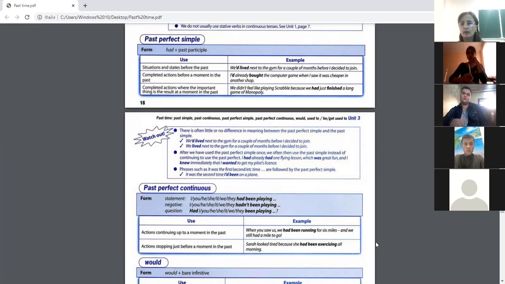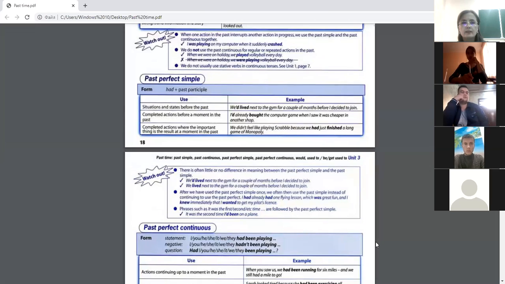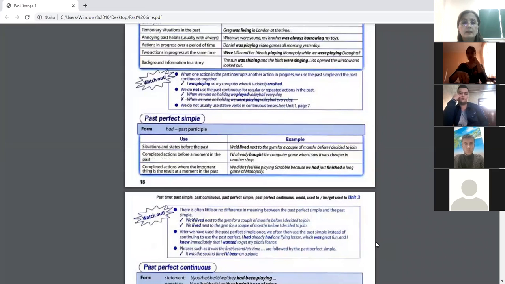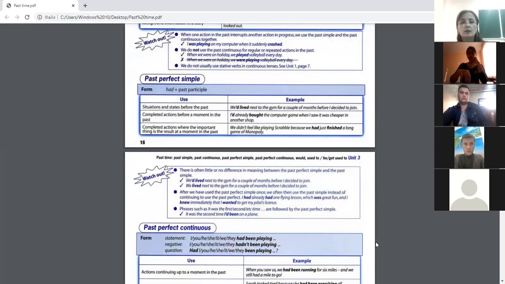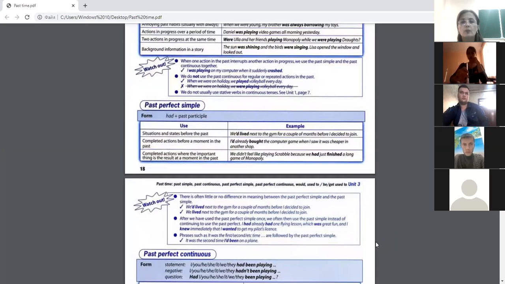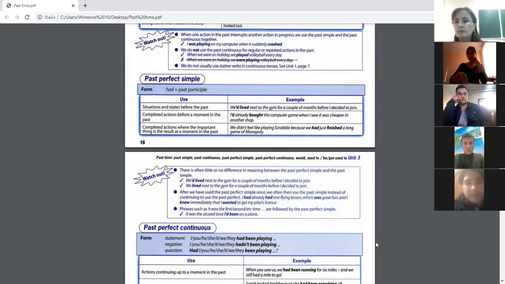So, dear students, you may also give your own examples with the present perfect. Sorry, we have just talked about past perfect simple, because before this one we talked about the past continuous. Past perfect is usually formed with the past tense of the auxiliary verb have, which is had, and then the participle of the notional verb.